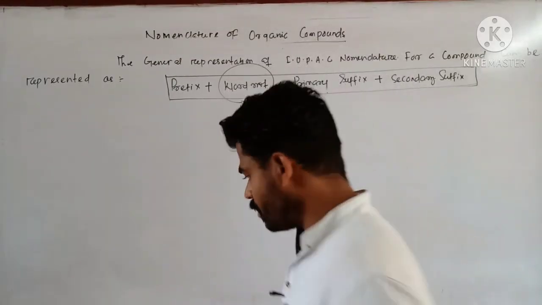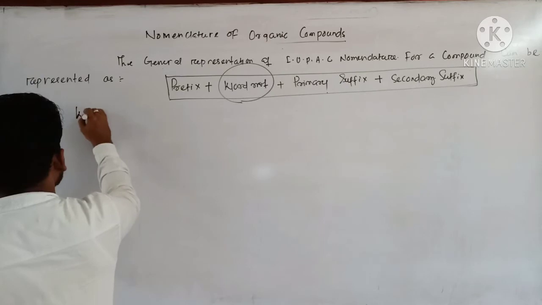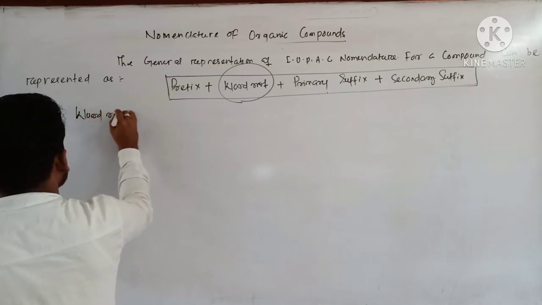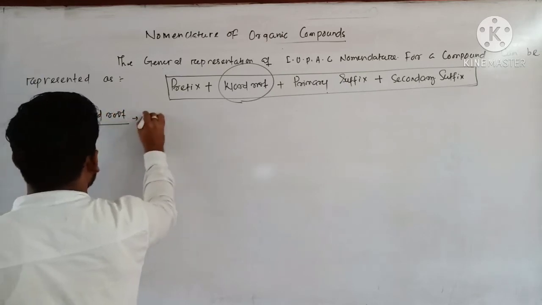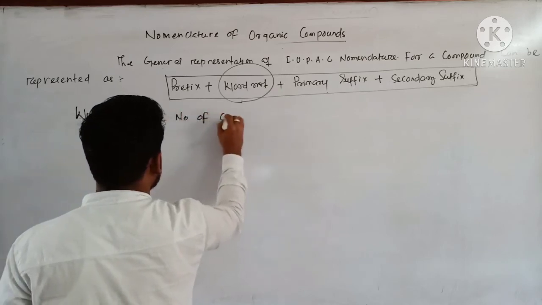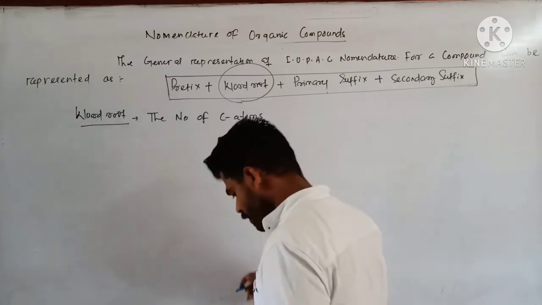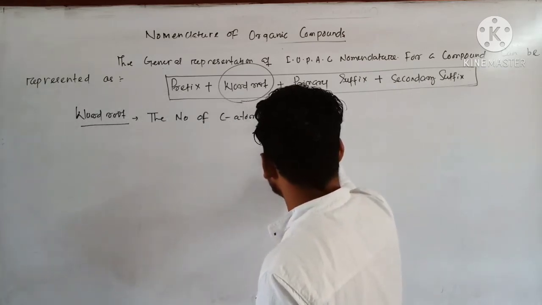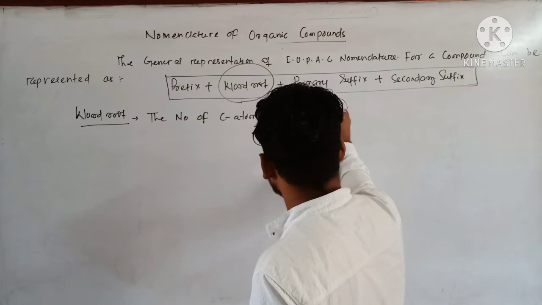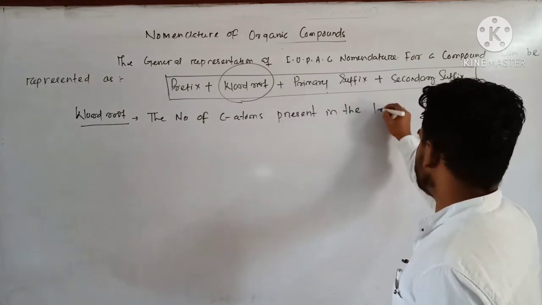Now you see, word root represents the number of carbon atoms, C atoms, present in the main chain. Present in the longest continuous carbon chain, you can write.